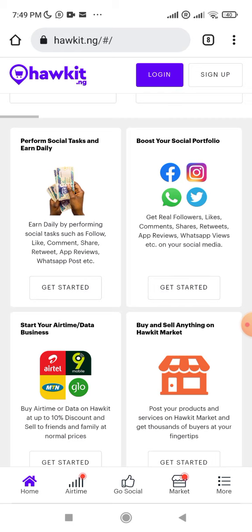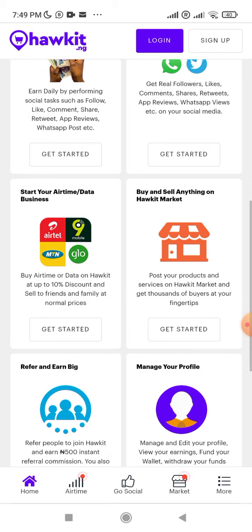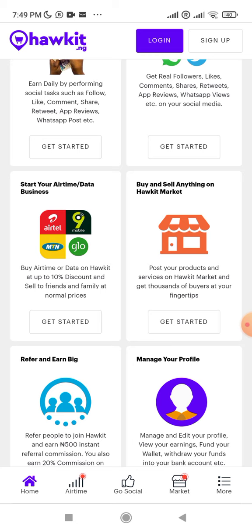In case you want to make people do some things for you, you can actually pay Hawkit. You can pay Hawkit through your bank account. You can pay Hawkit through the money that you have earned on the platform. And then here they are also saying that you can start your airtime business. And the most interesting thing for me on Hawkit, which you can do for free, is to place your adverts on Hawkit for free. So immediately you get registered, you can place whatever business you are doing there for free, and I mean for free.